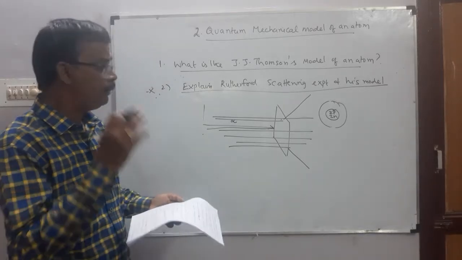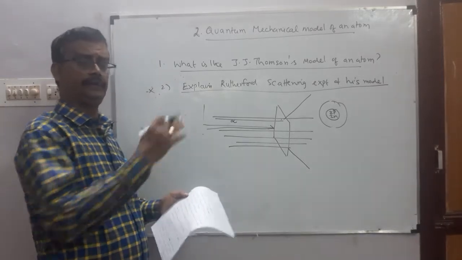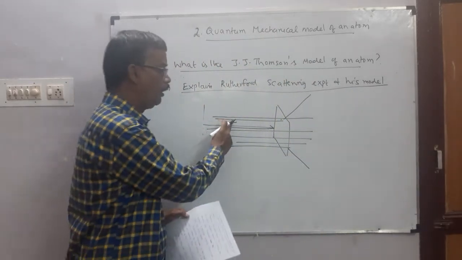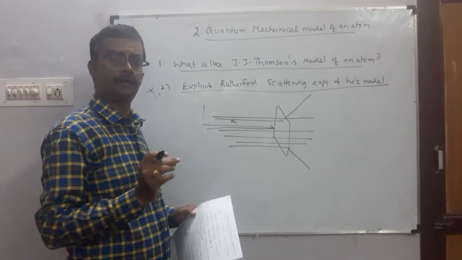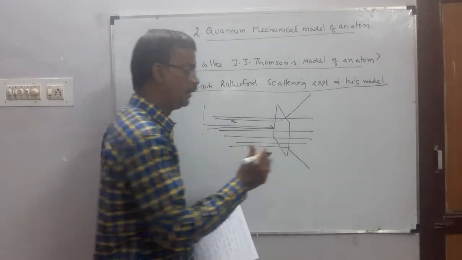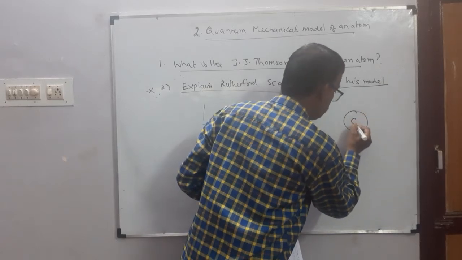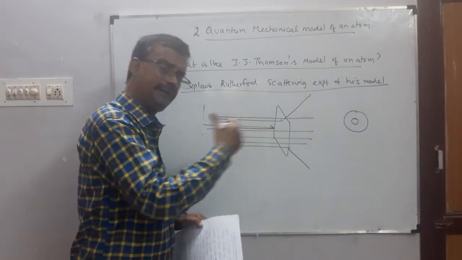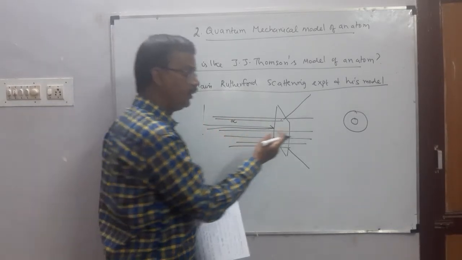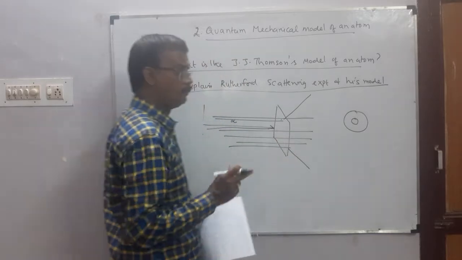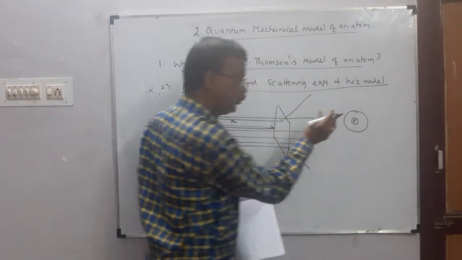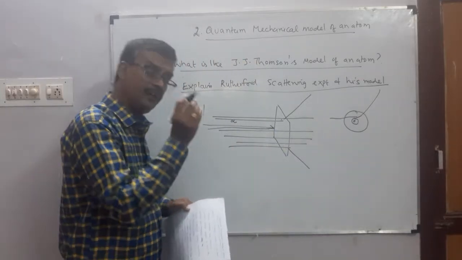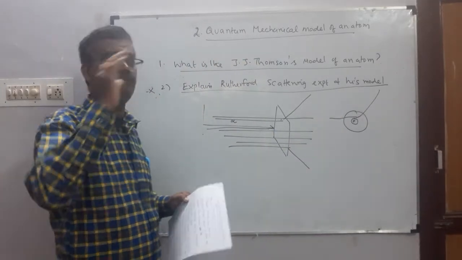Based on this observation, he gave one model. நல்லா கவனிக்கணும். ஆல்பா என்கிறது பாசிட்டிவ் சார்ஜ் பார்ட்டிகல். When it hits the positive charged nucleus, பாசிட்டிவ் சார்ஜ் நியூக்ளியஸ்ல படும்போது தான் it is reflected. Or when it is near to the positive charged nucleus, கிட்ட வரும்போது தான் it is reflected. But very few alpha particles were reflected.